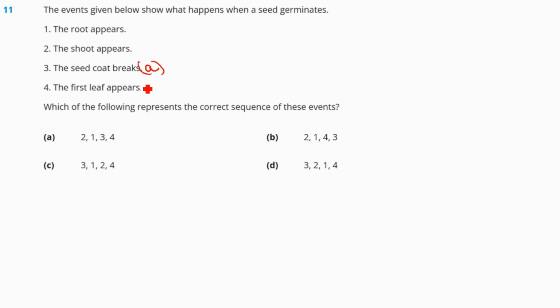Then after that, the root appears first, so this should be B. Then the shoot appears, this should be C. And then the first leaf appears, so this should be D. So our correct answer should be option number C.